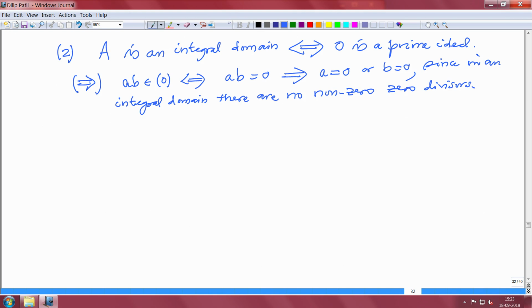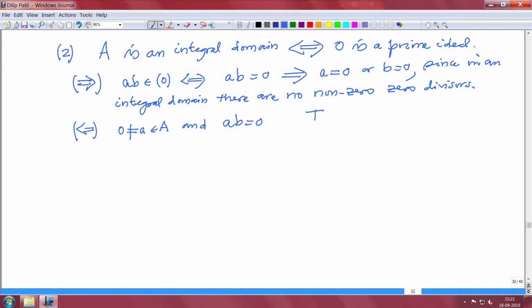So that proves this way. Conversely, this way. That means we are assuming 0 is a prime ideal and you want to prove A is an integral domain. So how do you prove some ring is an integral domain? You have to check that there is no non-zero 0 divisor. So suppose A is a non-zero element and suppose A times B is 0. Then what do you want to show?